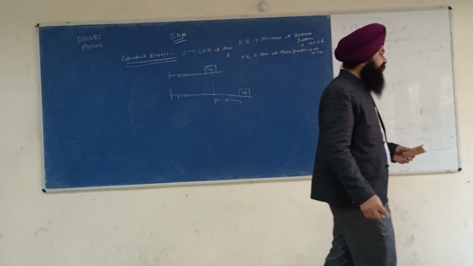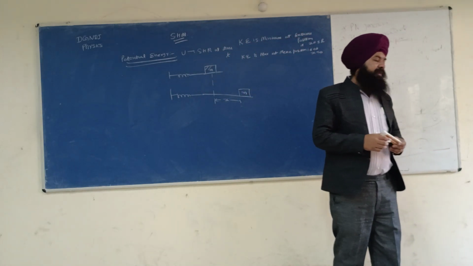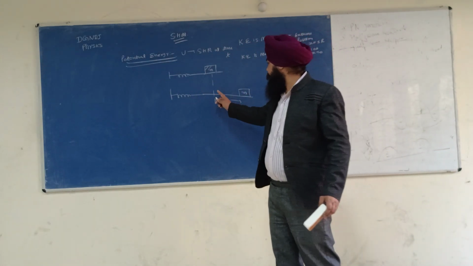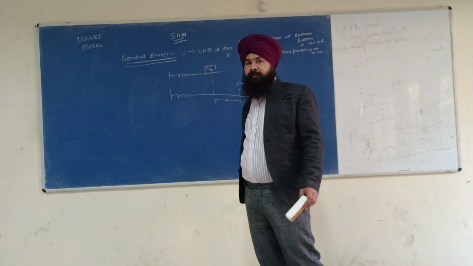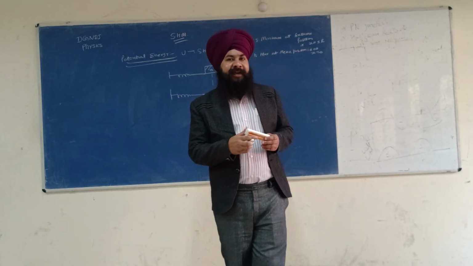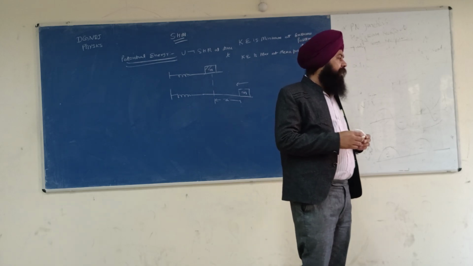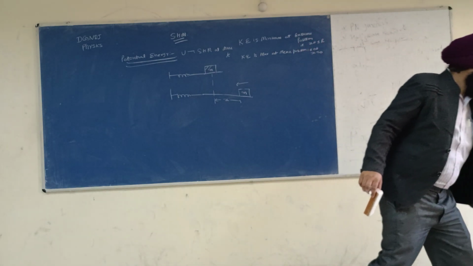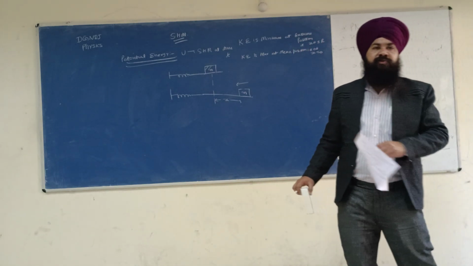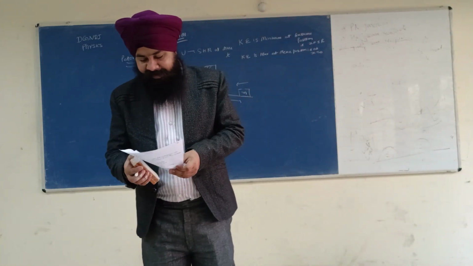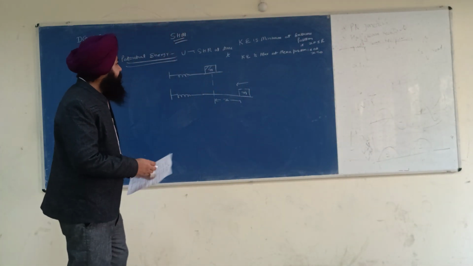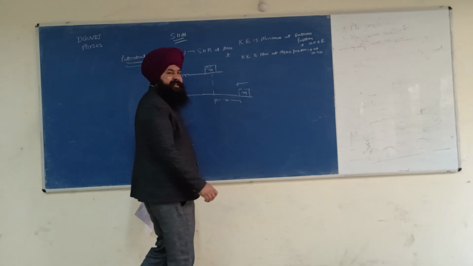Okay. So please write the next point. The restoring force acting on the object at this instant is, what is the restoring force?